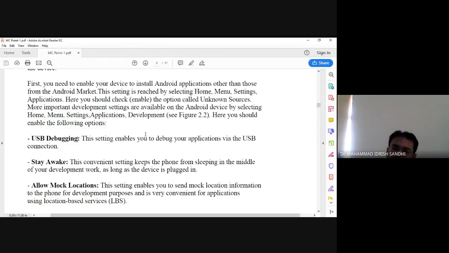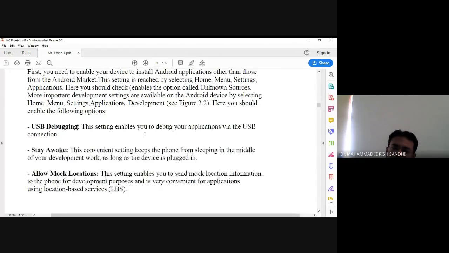The second option is stay awake. This is a convenient setting that keeps the phone from sleeping in the middle of your development work, as long as the device is plugged in. That means if your mobile is idle, it will not go into sleep mode in the middle of your development work as long as it is plugged in. That is what stay awake does.